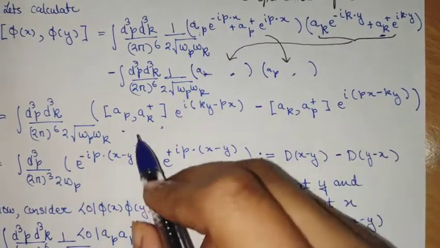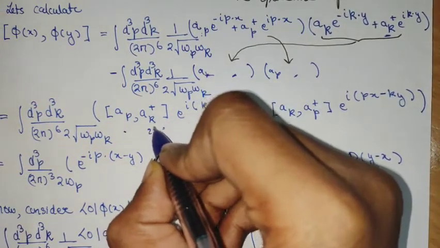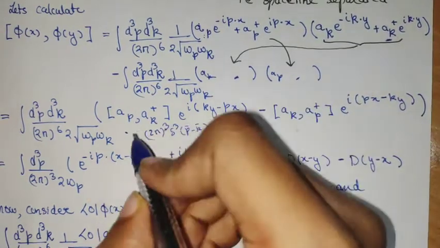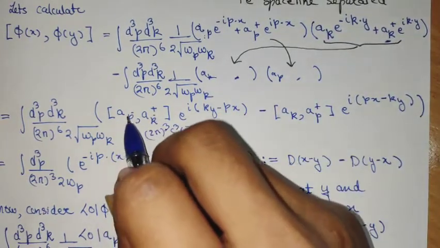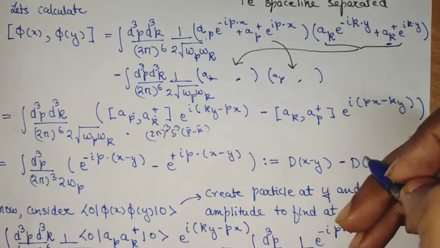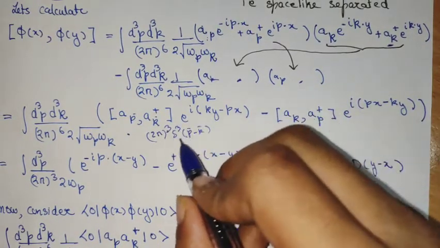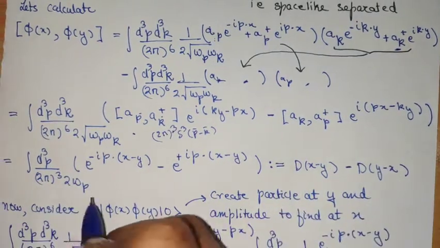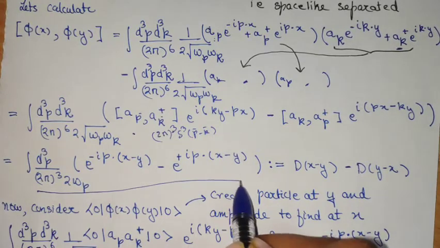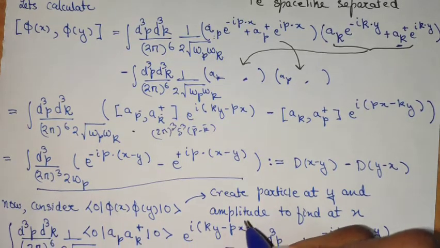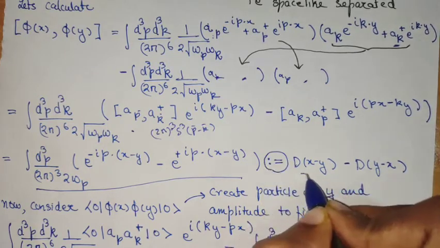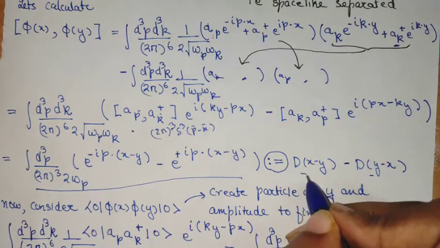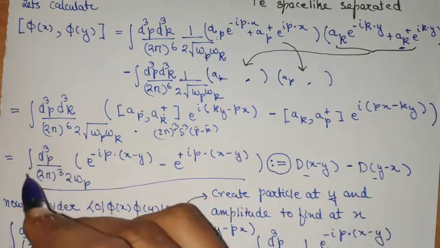Now once we get this, we can directly write it as (2π)^3 δ of p minus k, the 3-vector. All these annihilation and creation operators come with a 3-vector. So the delta function will collapse k to p, and the integration will happen, and finally we will end up getting a result of this form. Here I have defined this result to be of this form, in which D(x, y) is just a function whose definition I have taken to be this entire thing.